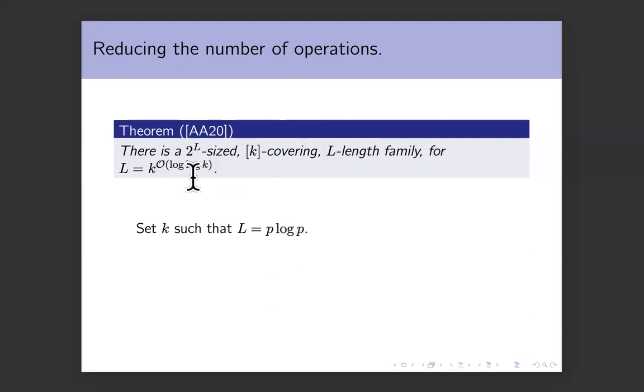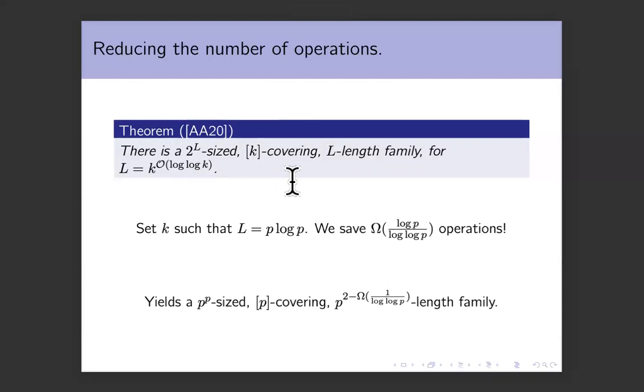So you get P to the P sized, P to the 1 over log P covering, P log P length family. Okay. Remember, earlier we had a P to the P size constant covering P length family, and now we have a P to the P size P to the 1 over log P covering P length family. Because our coverage is larger, we now need to apply the second operation a fewer number of times. And quantitatively, we need to apply it these many times fewer than before.